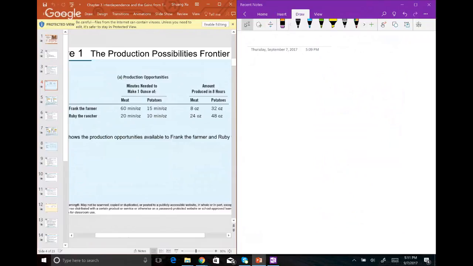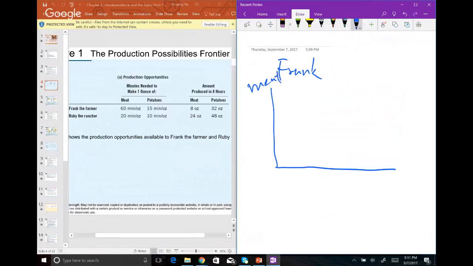Let's do farmer Frank first. Let's put meat on the vertical axis and potatoes on the horizontal axis. To draw the PPF, we're going to do it very simply. We don't need to know any points in the middle.